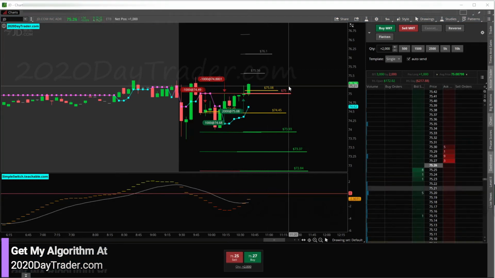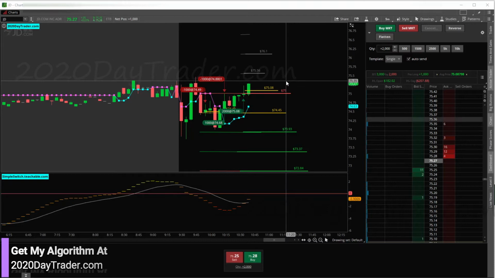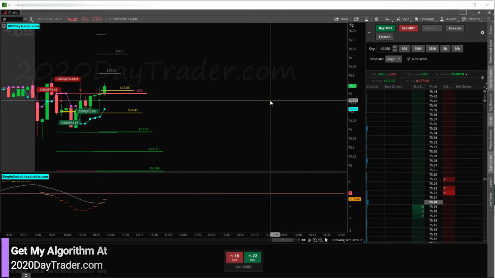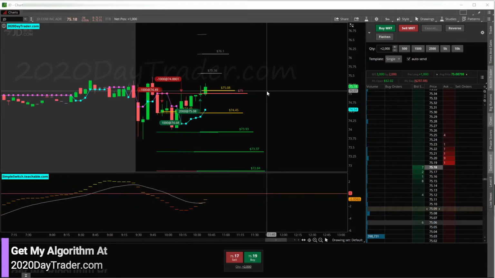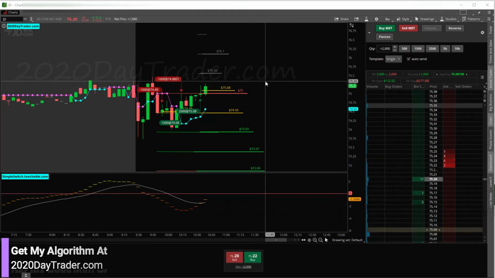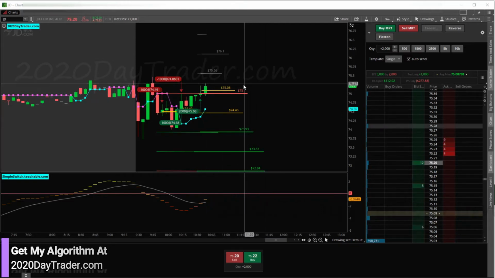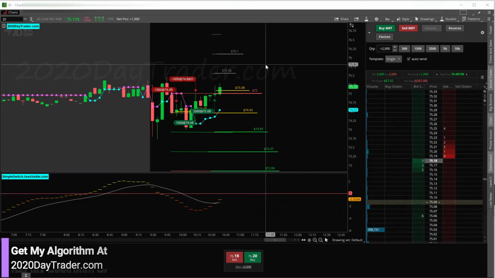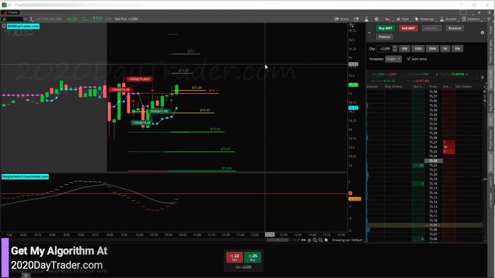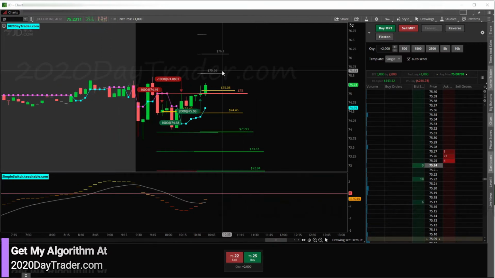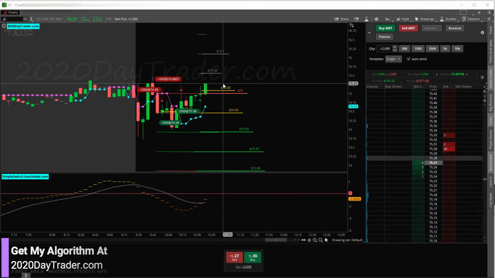The nice thing right now about JD is we're approaching high of day, so we know this could be some resistance, and this could be the channel right here. So this could be a disaster all day long, we could take a big loss here. But if it breaks out of this like I'm expecting based on the speed bump, then right away we're into 1R. So there's a high probability in this trade we'll get to a 2R win and turn a nice profit. Actually, we could turn a really nice profit. But we'll see, it's got to break this high of day.